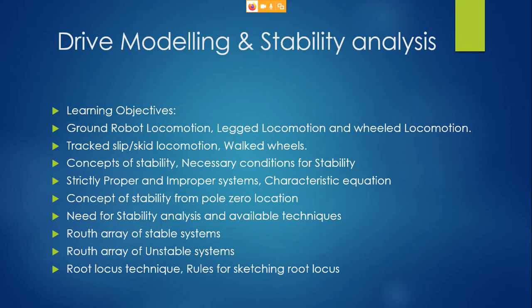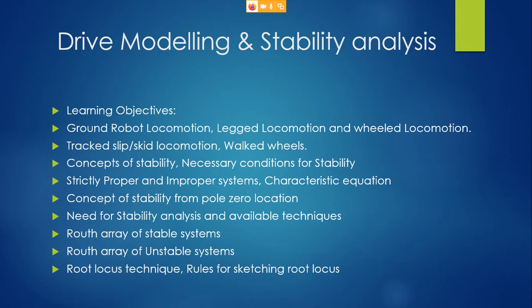So in this chapter especially we'll be learning about ground robot locomotion. Ground robot locomotion means the robots which move on a surface. That's a general term. Then legged locomotion, wheel locomotion. There are different types of locomotion. Tracking of slippage, and walking wheels. And we'll be dealing with concepts of stability and conditions for stability.